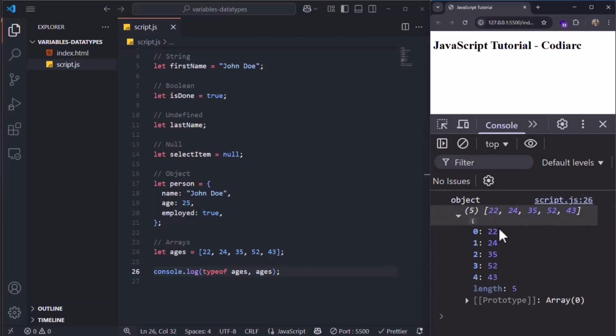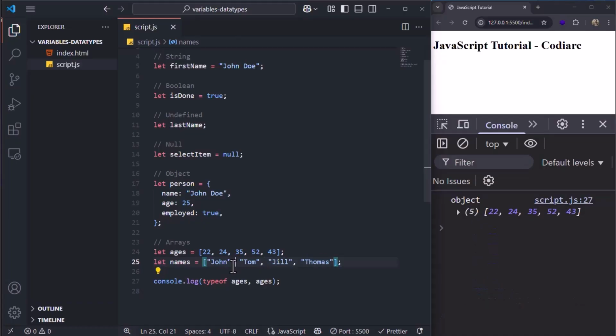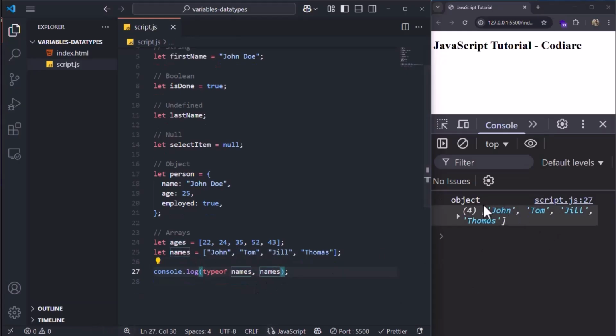This is how you see the values, and this is the index of the values. It starts from 0. So we have 5 items: 0, 1, 2, 3, 4. We later use these indexes to manage the data inside the array. Now let's say, for example, we have let names. We say John, Tom, Jill, and Thomas. Let's console.log names. This is the object, and this is the array of strings: John, Tom, Jill, and Thomas.